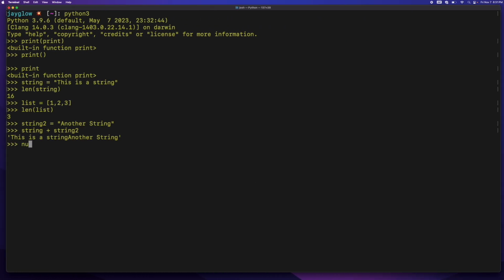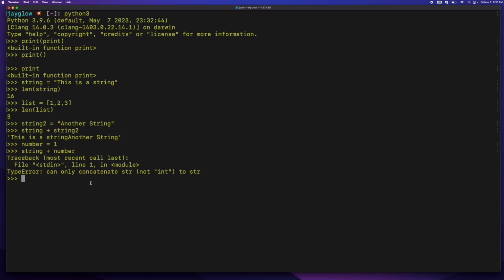Let's create number equals 1, and let's concatenate string plus number. Notice that we get a type error, and we can only concatenate string to a string, not int. This goes for floats and booleans also.